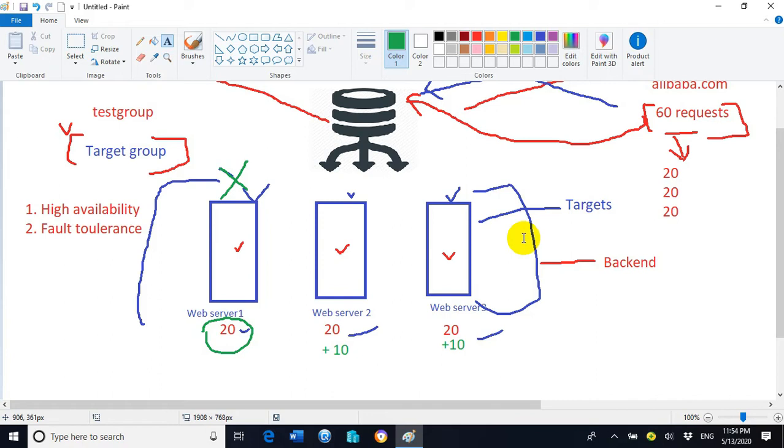So how will it be decided that web server 1 is down? How will the load balancer come to know that the web server is down, so that we can move the load of web server 1 among web server 2 and web server 3?